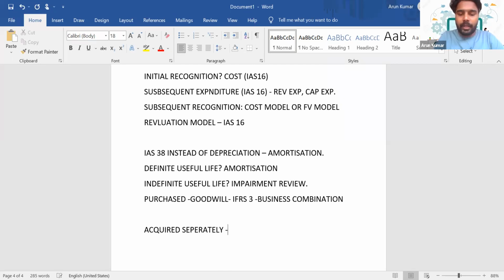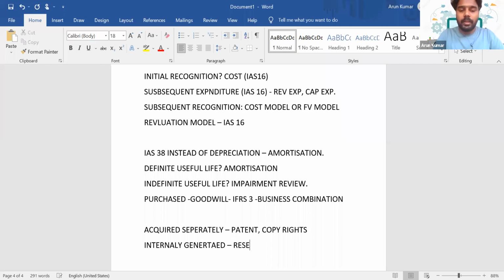Let's say if I acquire a patent or copyright, all these items are examples of intangible assets acquired separately. So we have discussed purchased goodwill and acquired intangible assets such as patents or copyrights. And there are intangible assets which are internally generated.